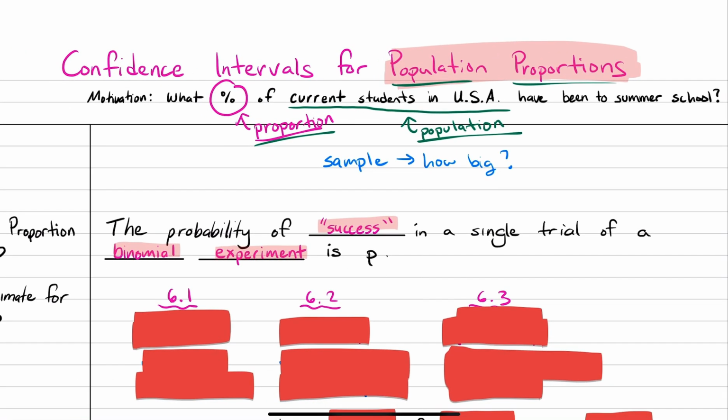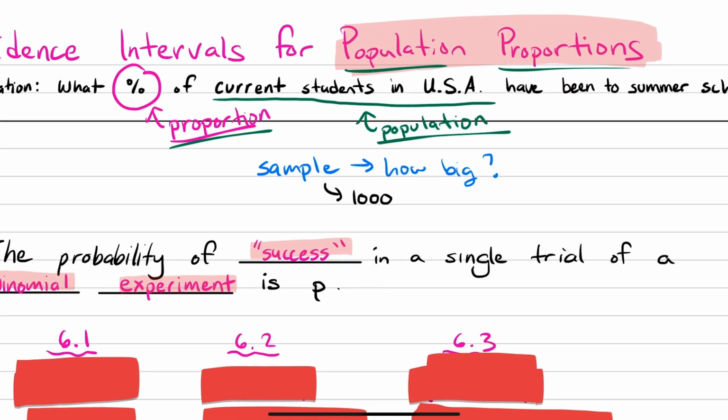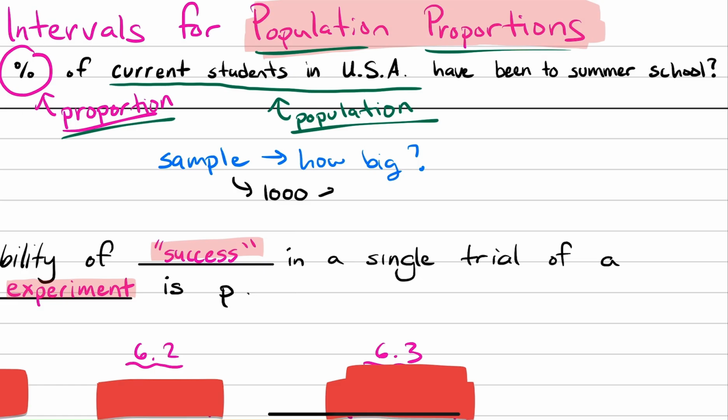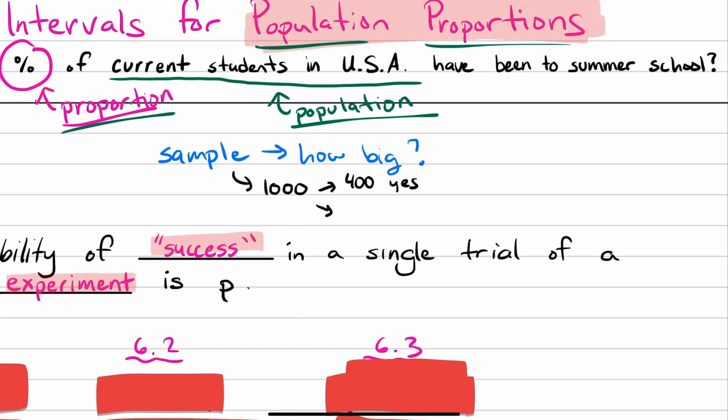All right, so let's say we take a sample, and let's just say our sample was 1,000 students. Well, let's say out of those 1,000, 400 of them said yes to going to summer school, and 600 of them said no.